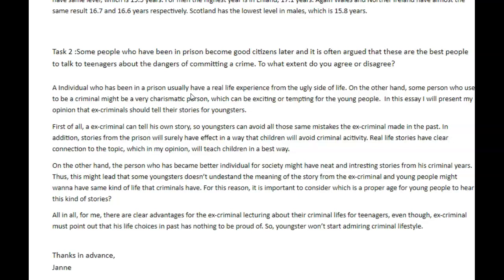First of all, an ex-criminal can tell his own story so youngsters can avoid all those same mistakes the ex-criminal made in the past. In addition, stories from the prison will surely have an effect in a way that children will avoid criminal activity. Real life stories have clear connection to the topic, which in my opinion will teach children in the best way.